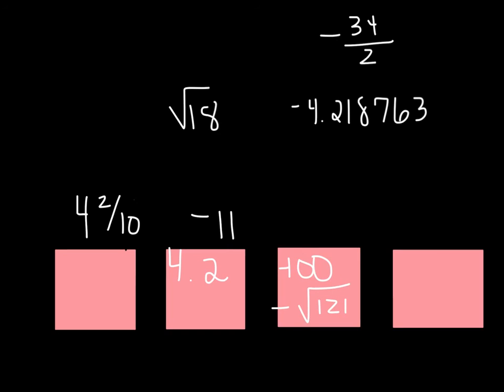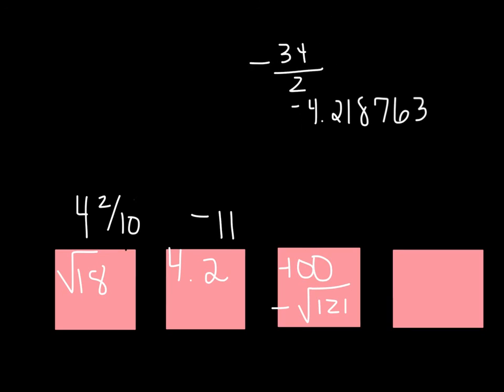The square root of 18. 18 is a non-perfect square, so when I take its square root, it's going to be a number whose decimal goes on forever without a pattern. So that's, by definition, an irrational number. Negative 34 over 2 is a fraction that can be reduced to a whole number, which is negative 17.